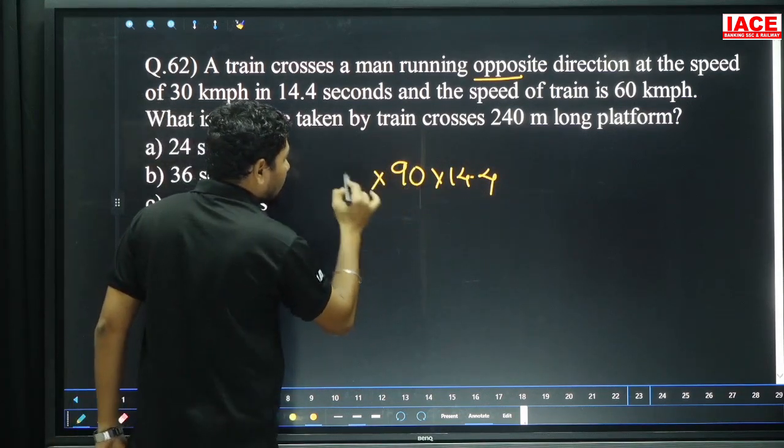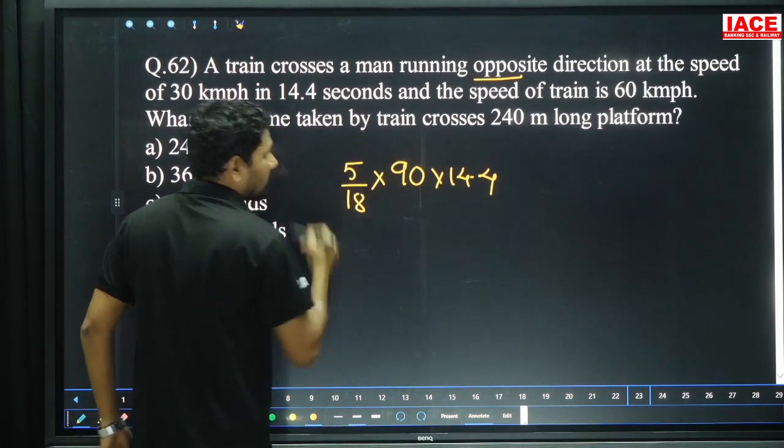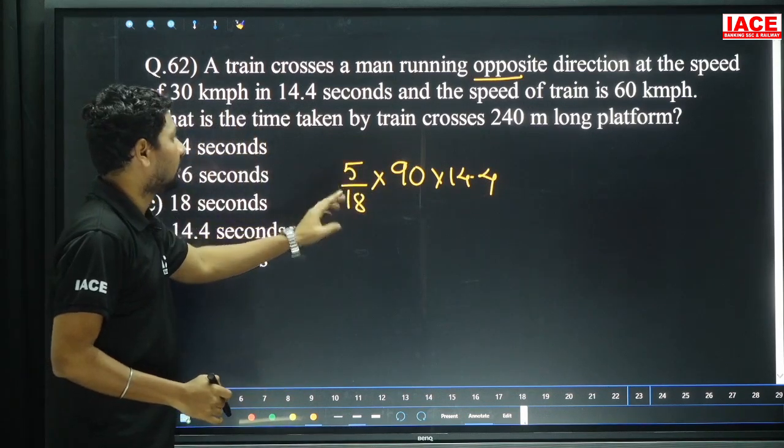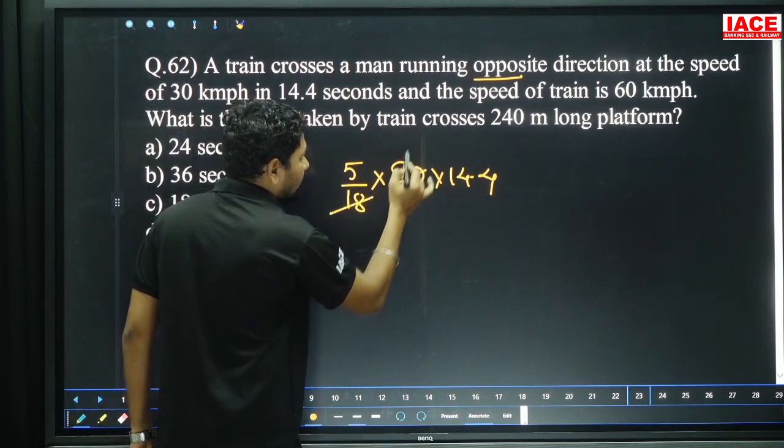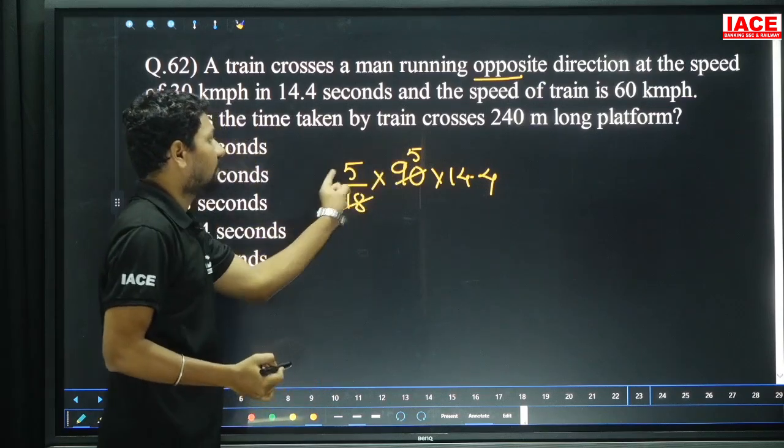But it is 90 kmph, so we should convert it into meters per second. That's why we multiply by 5/18. The 18 will be in the denominator. Look at 18 into 90, how many times? 5 times. 5 times 5 is 25.